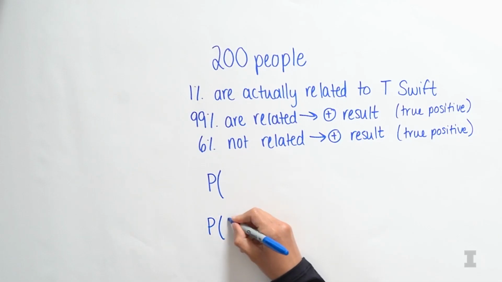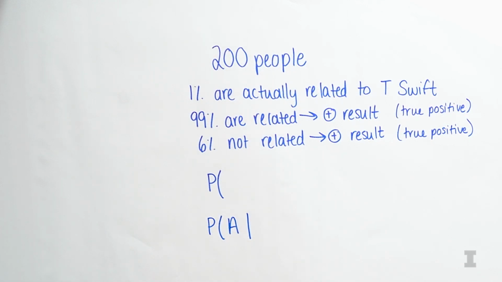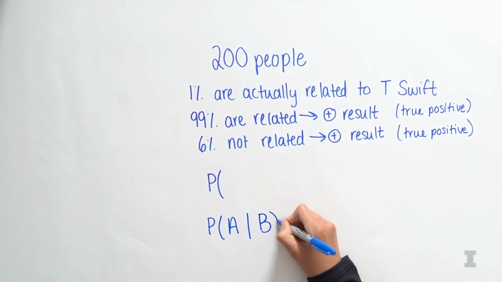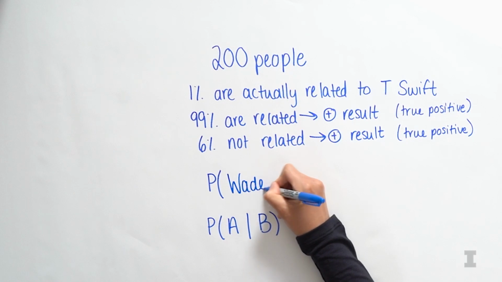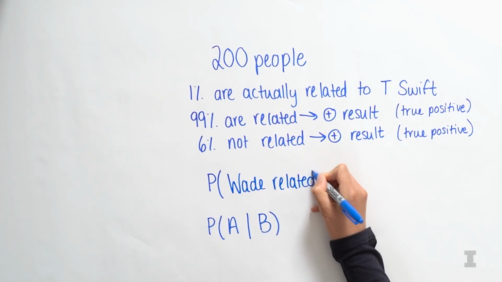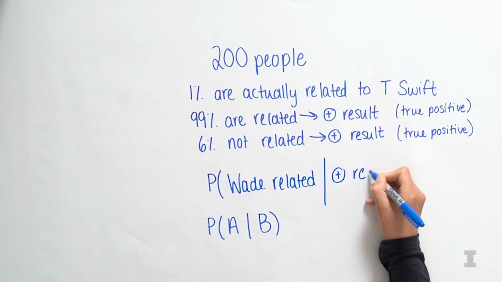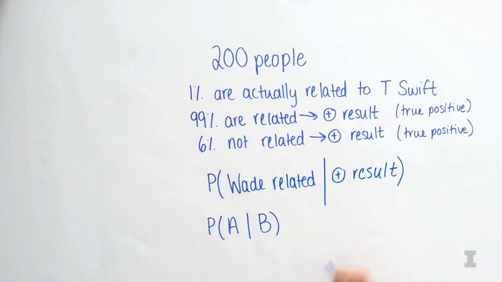So we want to say that given Wade got this positive result, what's the chance he's actually related to Taylor? There's some notation for this: the probability of A given B, where given is represented by a straight line. So here I want to know the probability that Wade is related to Taylor, given that he got this positive result. And you said you think that's pretty high? 99% of people who are related to Taylor Swift get a positive result. 99% of people who are related do get a true positive.